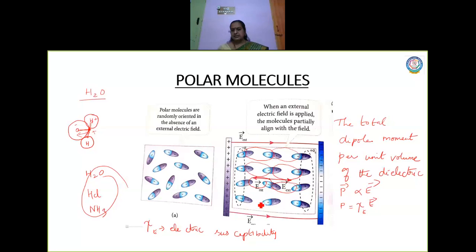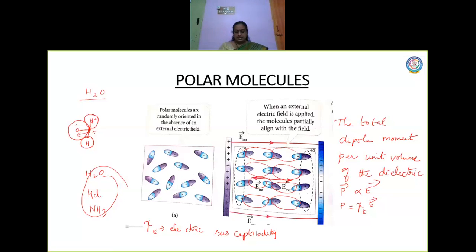They get nullified here, and it creates a surface made up of negative charges on one side and positive charges on the other side. So the positive charges are induced on one side of the surface and the negative charges on the other side. Is it clear?